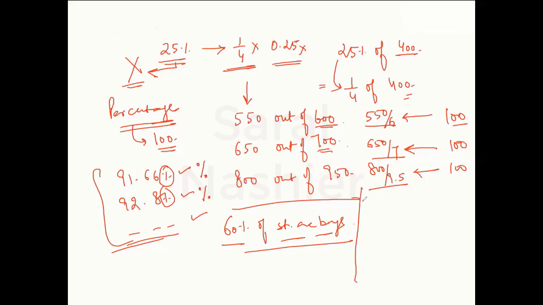So if they tell you that in the class, the total number of students is, let us say, 500, then how many boys are there? You can calculate that. How many hundreds are there in 500? I'll divide it by 100. And in every 100, there would be 60 boys. So I would say 500 into 60 divided by 100. 300 would be the total number of boys in the class.